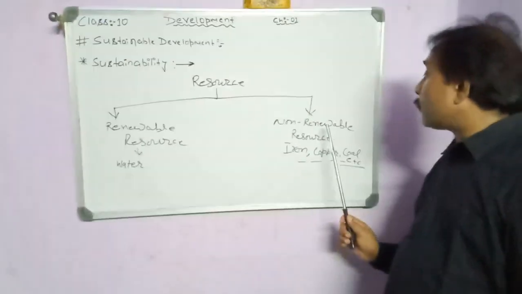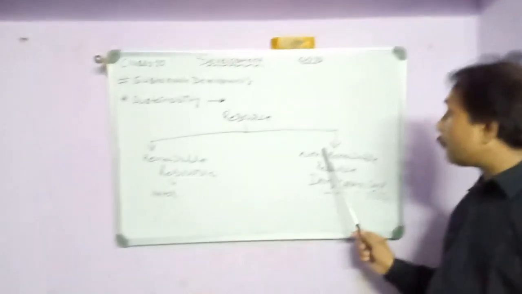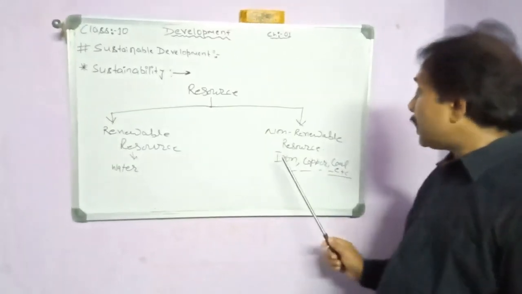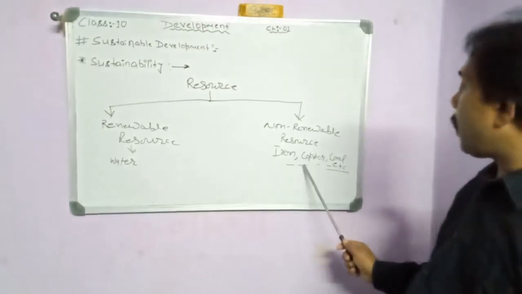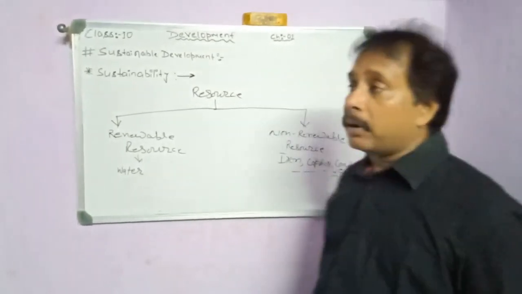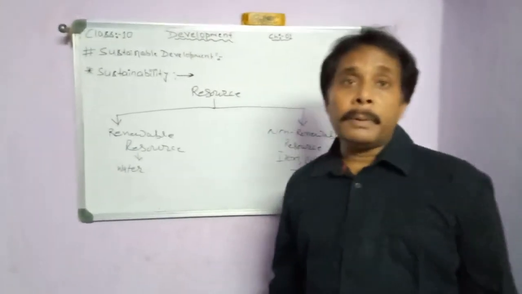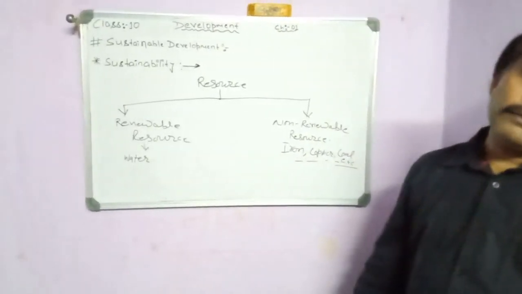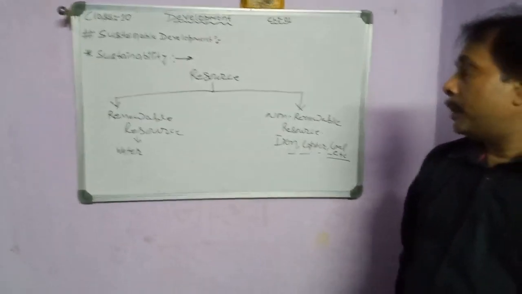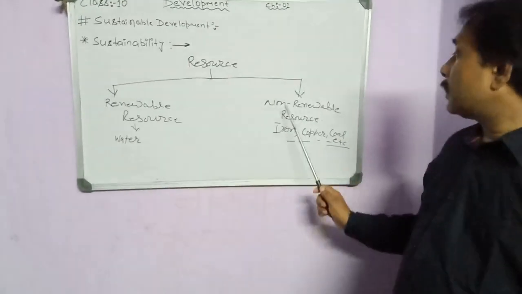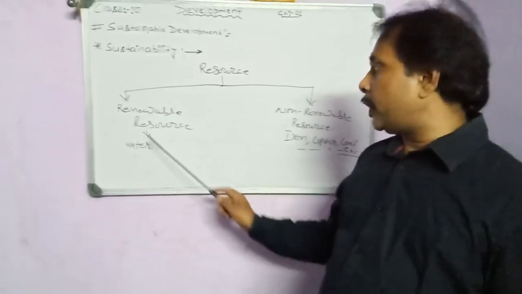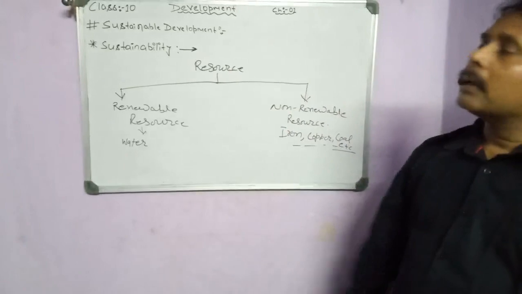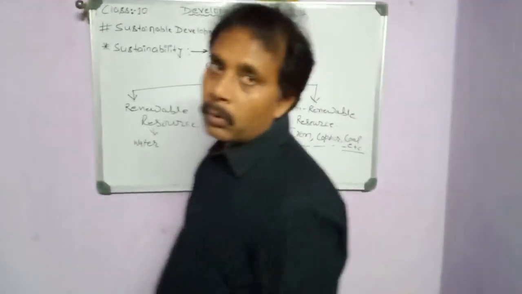But in the case of non-renewable resources, here the word non-renewable is the most important. If we use iron, copper, coal and other minerals excessively, they will vanish from our earth and our future generation will not survive. So to maintain both non-renewable and renewable resources, a new theory has been developed that is known as sustainable development. Okay.